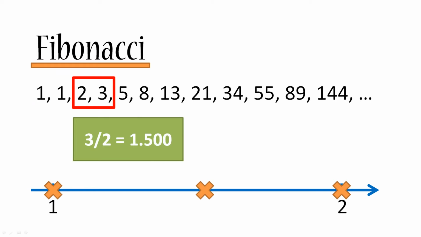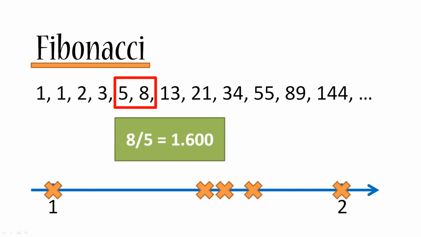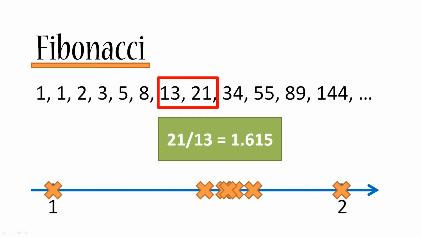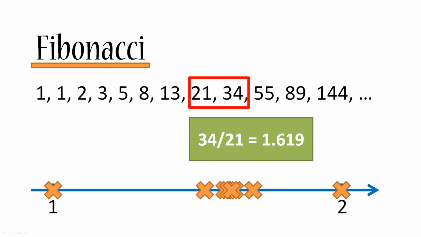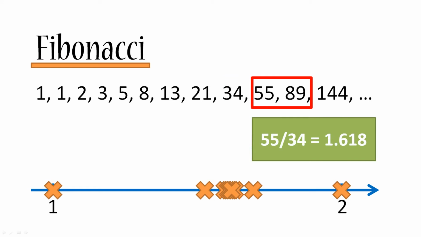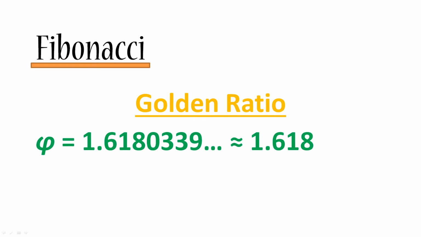3 divided by 2 is 1.5. 5 divided by 3 is 1.666. 8 divided by 5 is 1.6. 13 divided by 8 is 1.625. 21 divided by 13 is 1.615. So you kind of see where this is going. The crosses are getting closer and closer to one specific number. And that number is 1.6180339, and so on. This number is known as the golden ratio, which is usually represented by the Greek letter phi. Phi is equal to approximately 1.618.